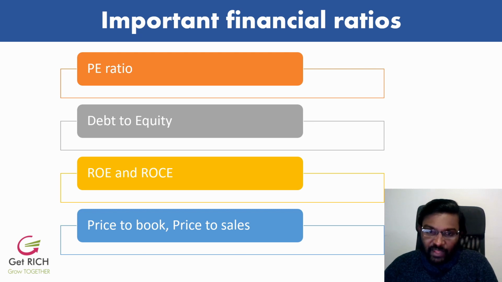The valuation of the company. So the first thing I look at is the PE ratio, the price to earnings ratio. That's a simple ratio, right? I usually like companies with a PE value less than 15 to 20. Quality companies with a PE value less than 15 to 20 is a very good thing.